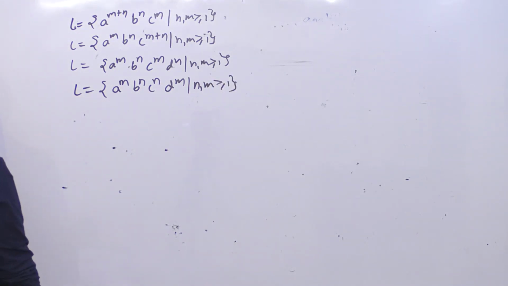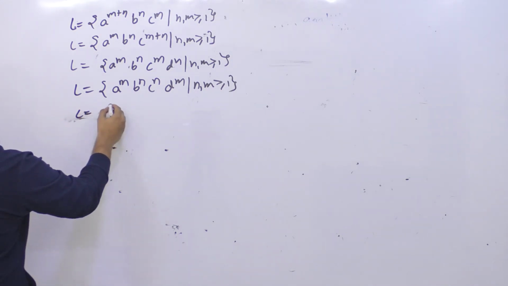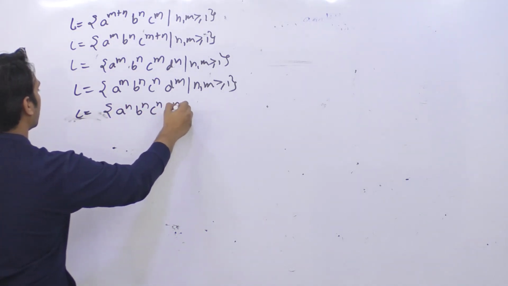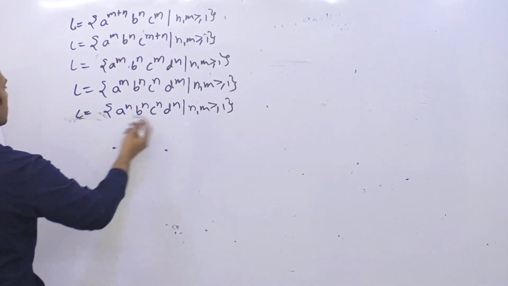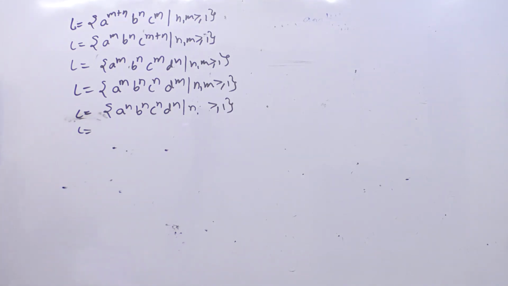Then we have a language which is a raised to power n, b raised to power n, c raised to power n, d raised to power n such that n is greater than or equal to 1. So again for this language you have to tell whether you can make a PDA or not.